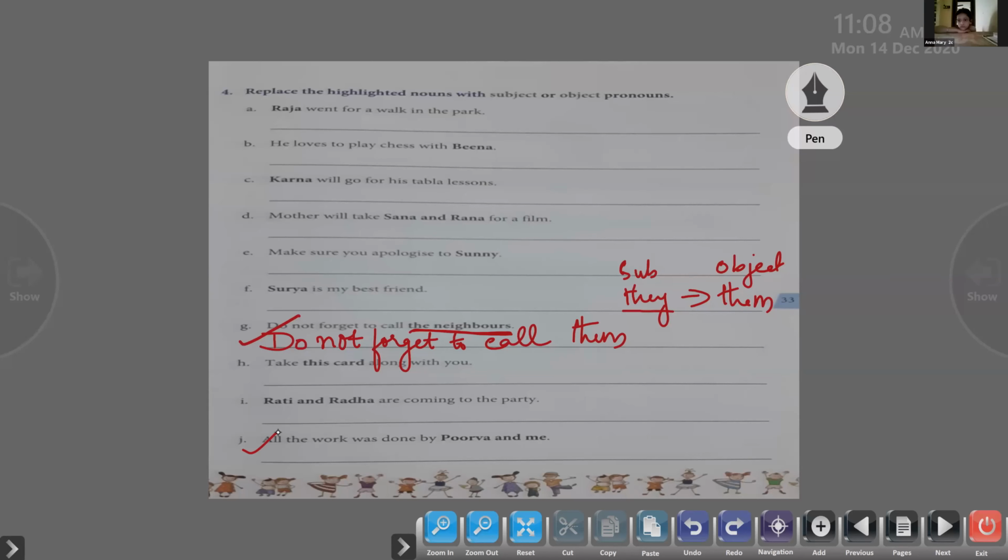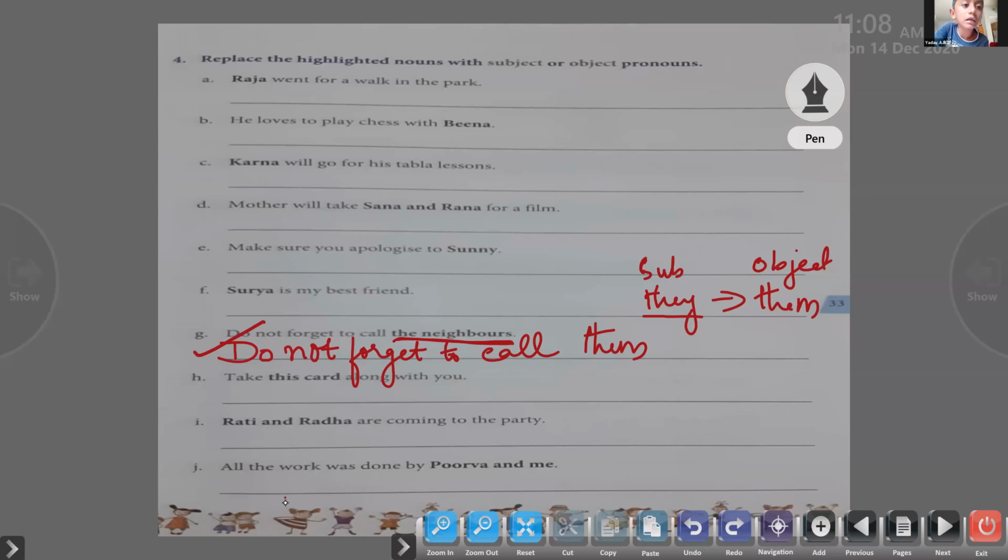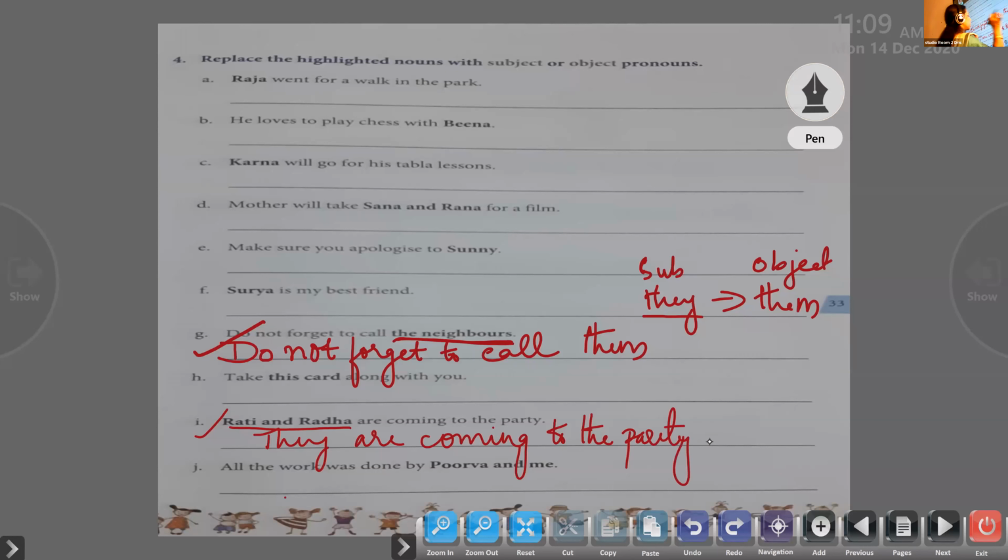Radhi and Radha are coming to the party. Okay, Radhi and Radha coming to the party. So Radhi and Radha are the subject of the sentence, so it should be replaced by a subject pronoun. So what do we use there? They. They, very good. They are coming to the party.